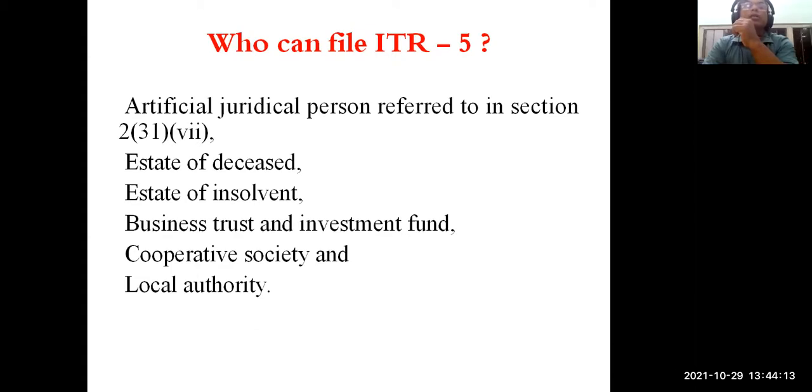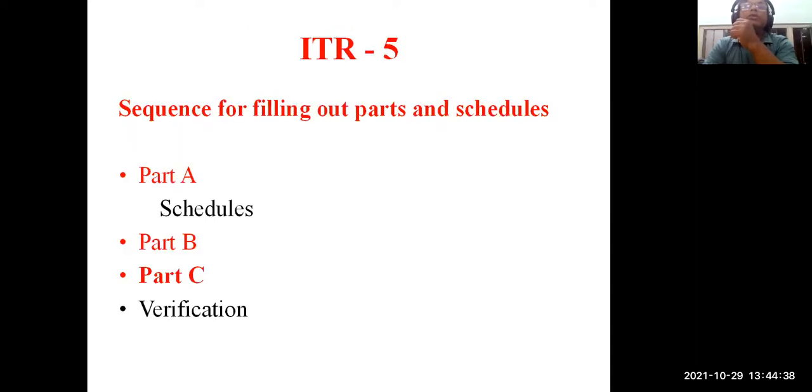And then who can file? The list includes artificial juridical person referred to in section 2(31)(7). They can also file ITR 5. Then estate of deceased, estate of insolvent, business trust, investment fund, cooperative society, and local authority. So in all these cases, ITR 5 can be used.